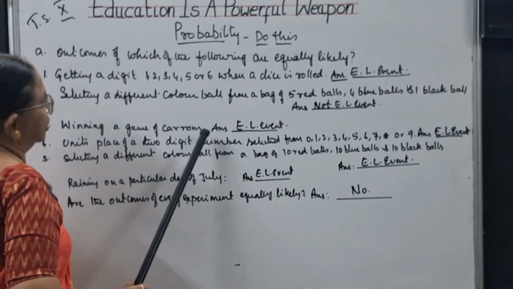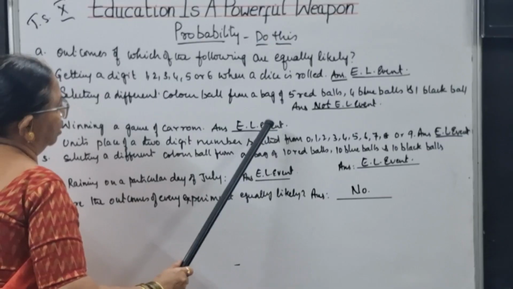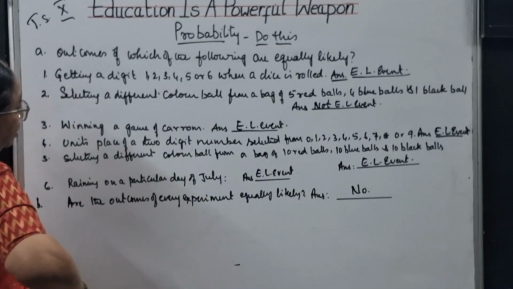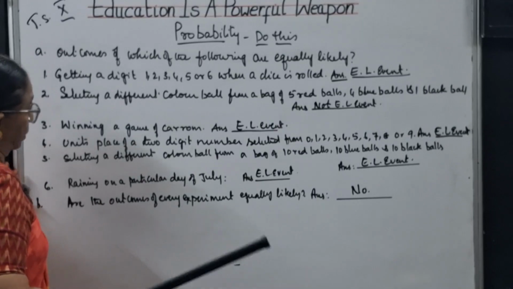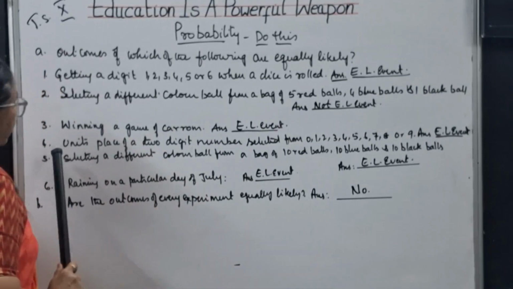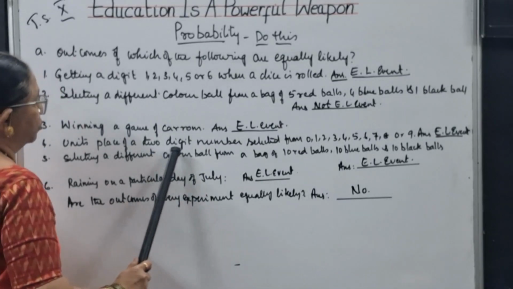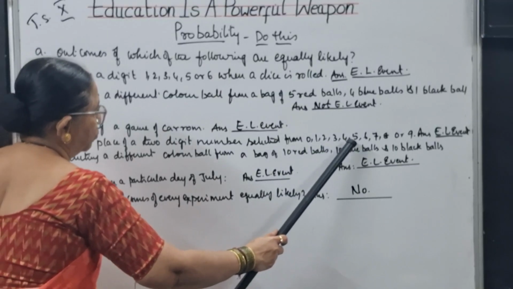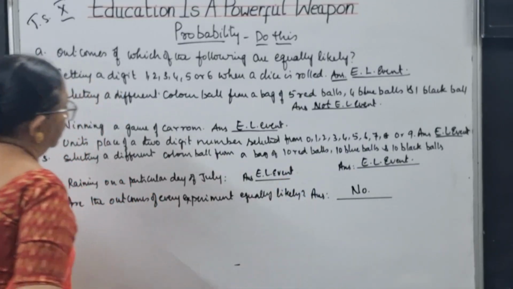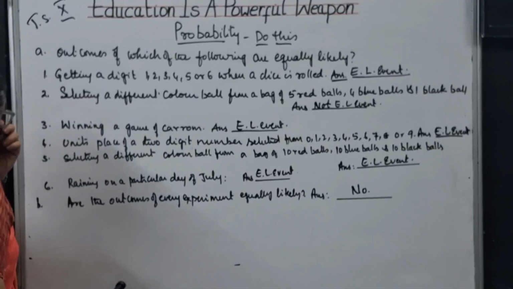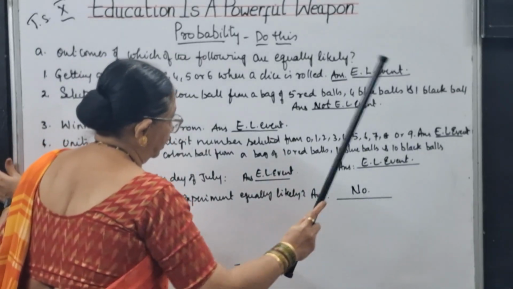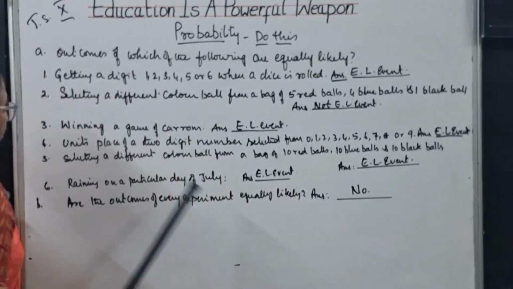Winning a game of carroms, of course, it is an equally likely event. Means there is a chance of winning or there is a chance of losing. So it's an equally likely event. Units place of a two-digit number selected from 0, 1, 2, 3, 4, 5, 6, 7, 8, 9. So for the units place digit, no number is repeating, so definitely it is an equally likely event.